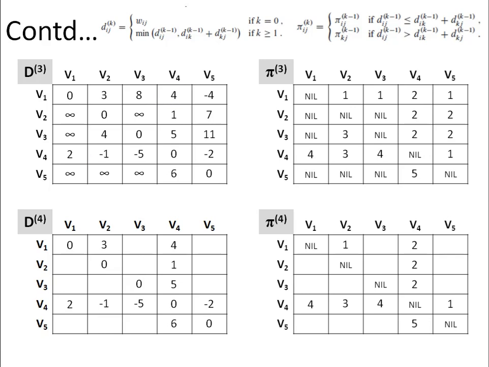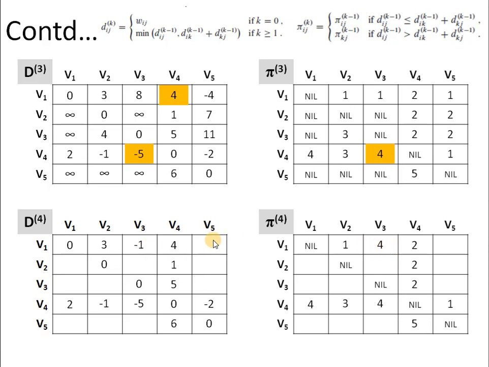Then 1 to 3. So we have to follow a path 1 to 4 and then 4 to 3. So this entry 1 to 4 is 4 and 4 to 3 is minus 5. So 4 minus 5 will give us minus 1, which is less than the current entry, that is 8. So we have to update the distance to minus 1 and now we are reaching vertex V3 via V4. So the corresponding predecessor has to be updated to 4. So we have put minus 1 here and 4 in the predecessor matrix.